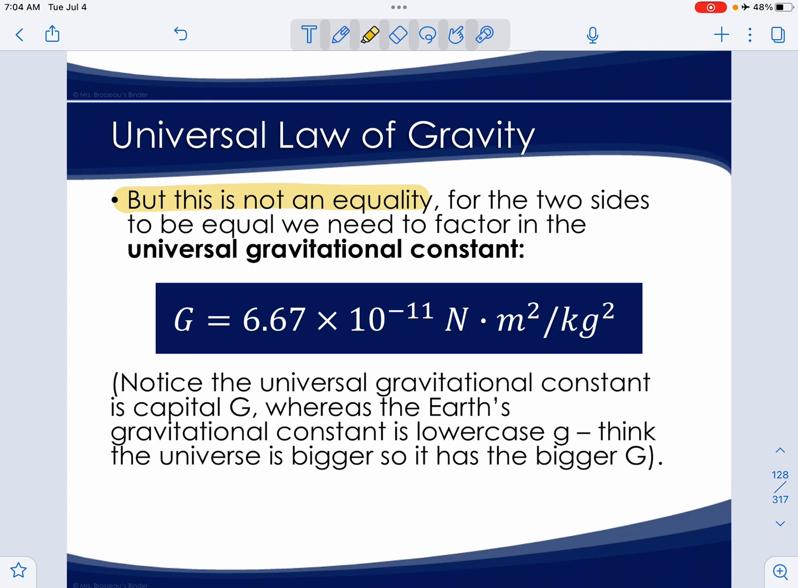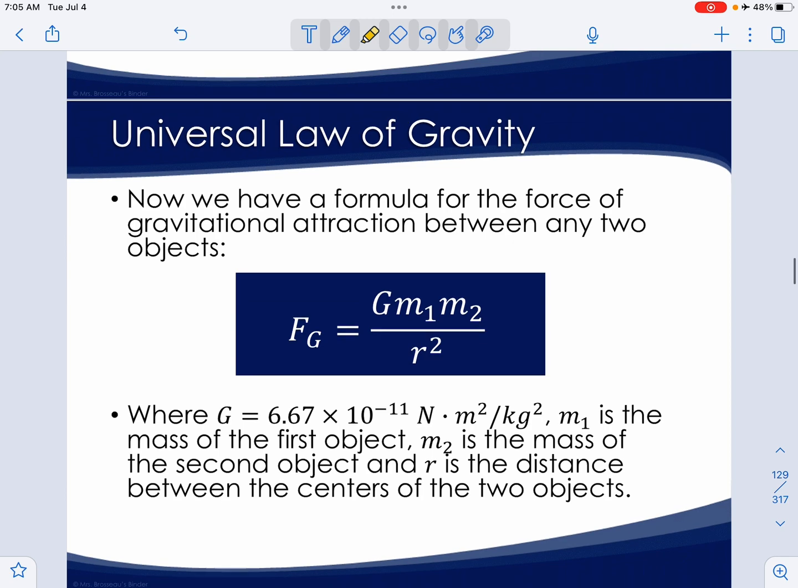Okay, but this is not an equality. For the two sides to be equal, we need to factor in the universal gravitational constant. So here's the universal gravitational constant. It's a very small number. You can see that it's 10 to the negative 11. And then here's the units, okay? Notice the universal gravitational constant is a capital G, whereas the Earth's gravitational constant is lowercase g, the acceleration due to gravity, that is. Think the universe is bigger, so it has a bigger G.